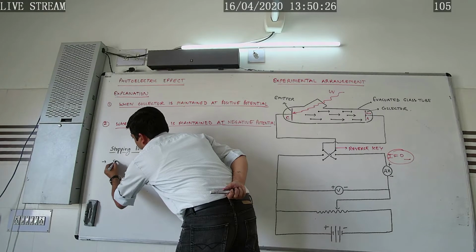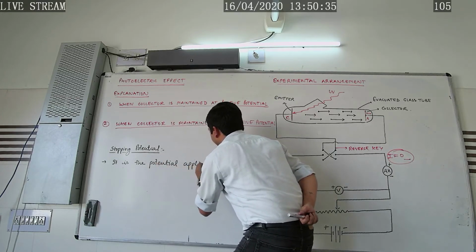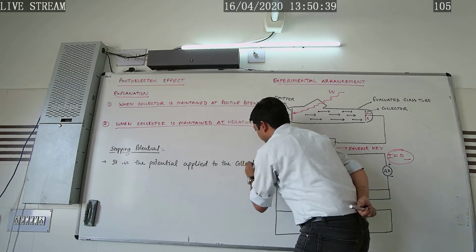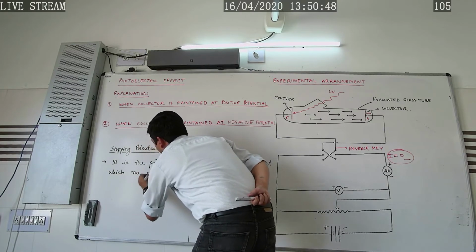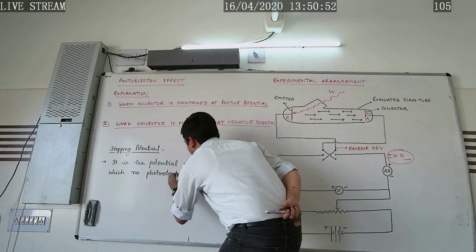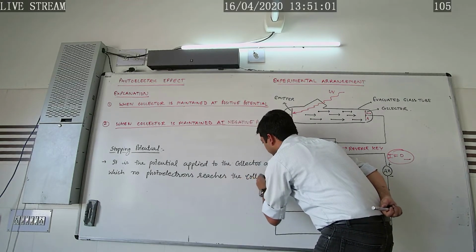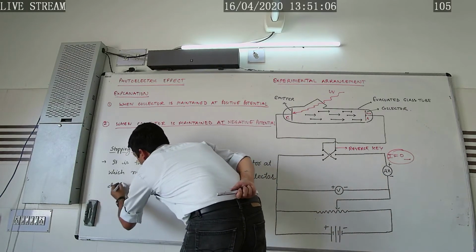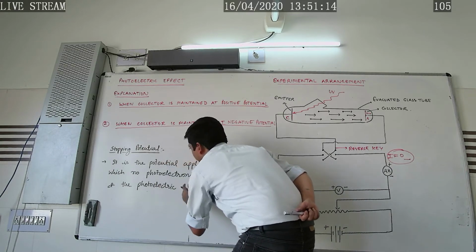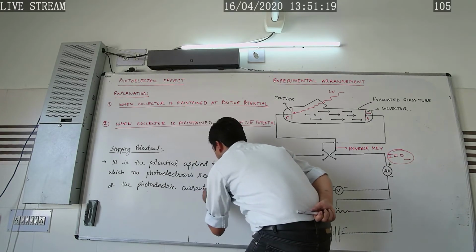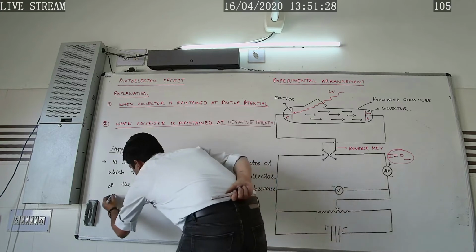Stopping potential is the potential applied to the collector at which no photoelectrons reach the collector and the photoelectric current in the circuit becomes zero.